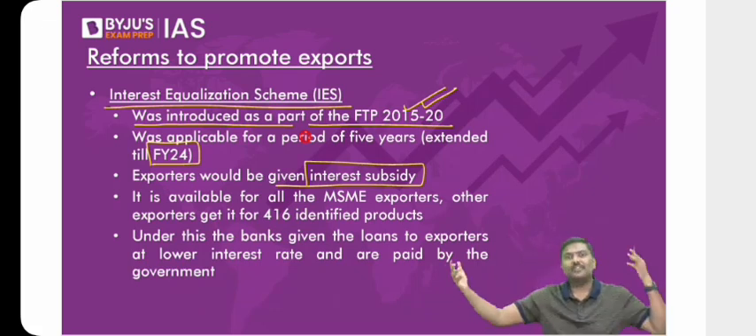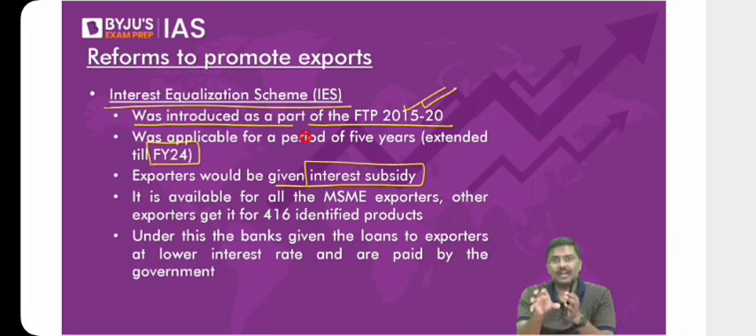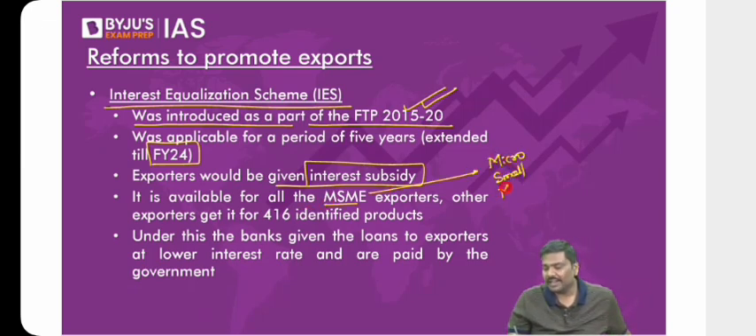There are a large number of exporters who are profit making, who are very large companies. Why should you provide benefit to them? That's the reason we will cover only certain types of exporters. For example, we will cover the MSME sector. What is MSME? Micro, small, and medium. We will cover MSME sector exporters.